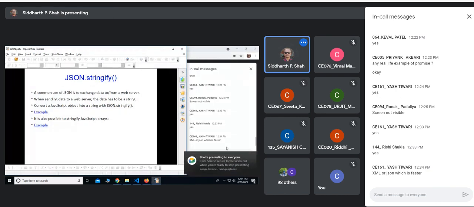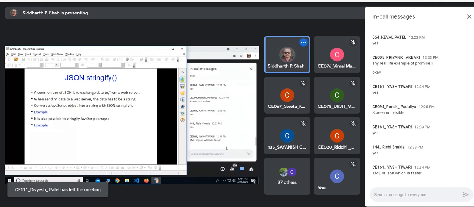Yes, in fact, they are almost the same because both are text. At the end, both are text. So you can't say whether XML is fast or JSON is fast. It is all about how convenient it is for you to use XML or JSON. And nowadays everyone is using JSON. There are a number of libraries to work with it, so that is why people are more inclined towards the JSON format. Otherwise, XML is the same as JSON. It is as fast as JSON because it is also text. Clear?